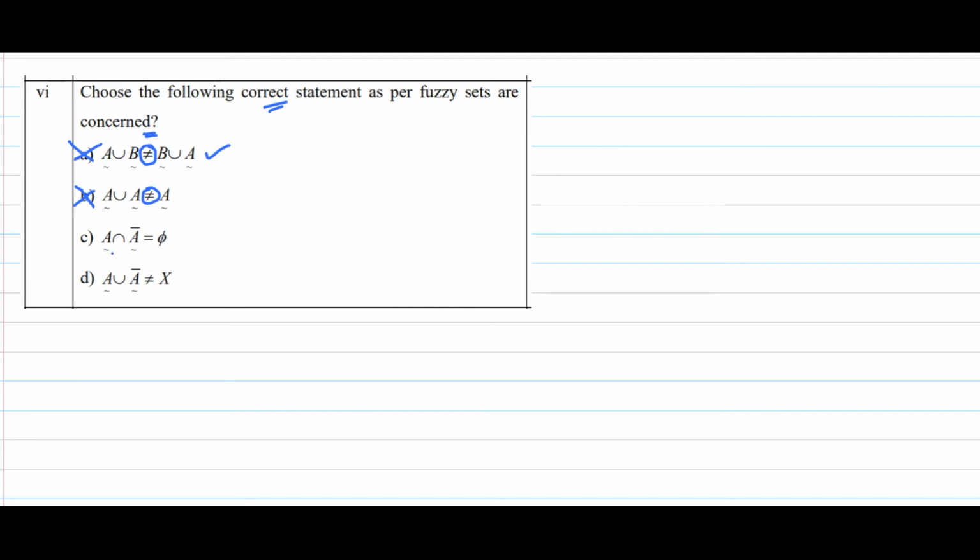Coming to this part, A intersection A bar is equal to 5. This is also not correct, because A intersection A bar is not equal to 5. This part we have just now seen, so this is also an incorrect statement. And A union A bar is not equal to X. This is the correct statement, that's what we have seen right now. So the answer would be D.